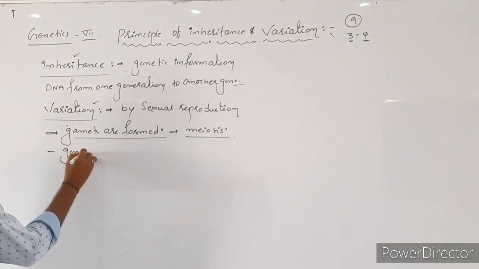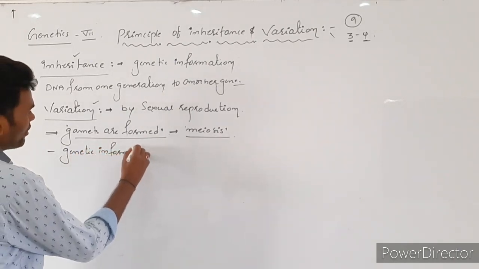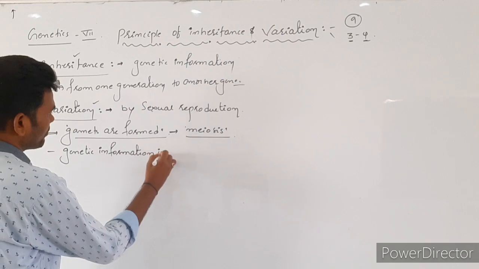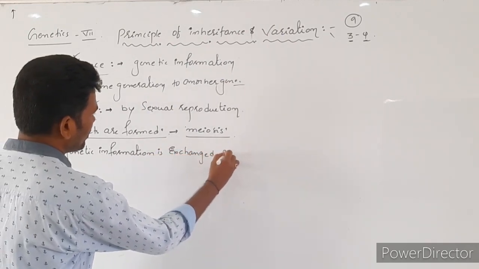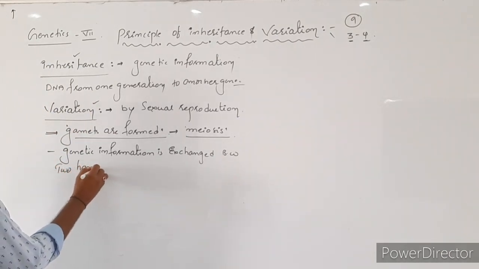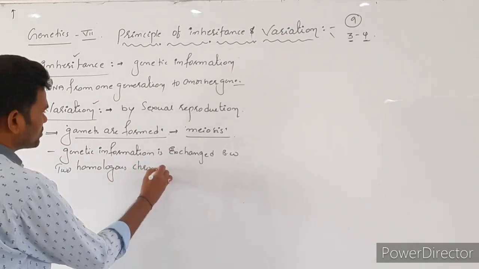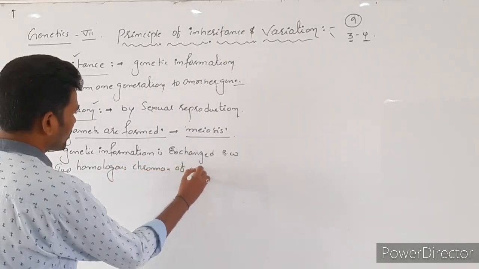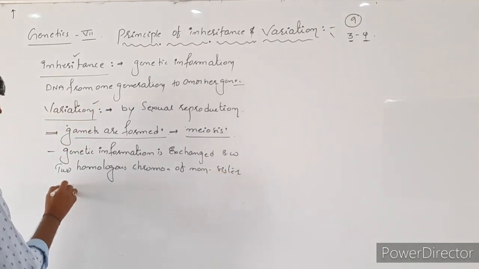Genetic information is exchanged between two homologous chromosomes of non-sister chromatids.